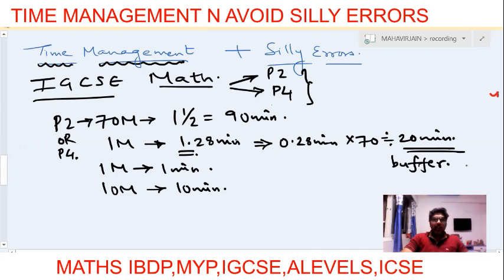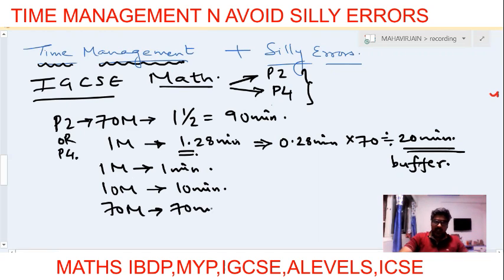Now this can only happen after a practice of certain papers. From the first paper onwards, do not plan to do this thing that I want to save 20 minutes. If you try to say that I want to do my paper fast, I want to save time, you will make mistakes to start with itself. So it is a habit that needs to be cultivated. So by a practice of at least 10 papers, you can try to make it a point that you give yourself 1 minute for 1 mark. And obviously 1 minute, 1 mark, so 70 marks, 70 minutes.